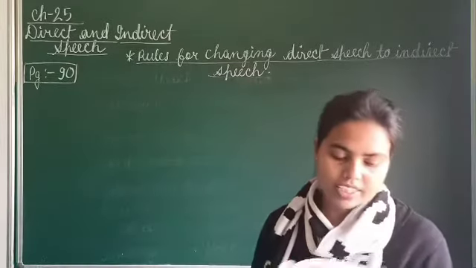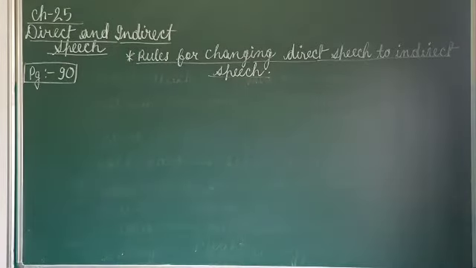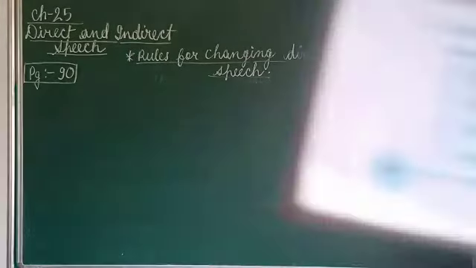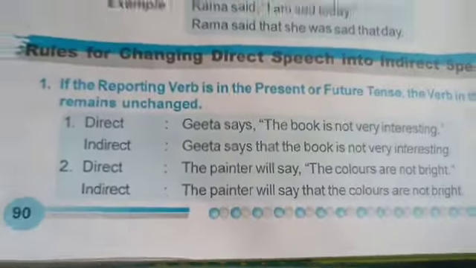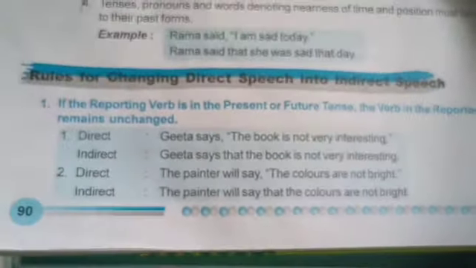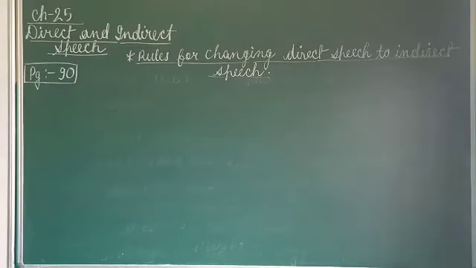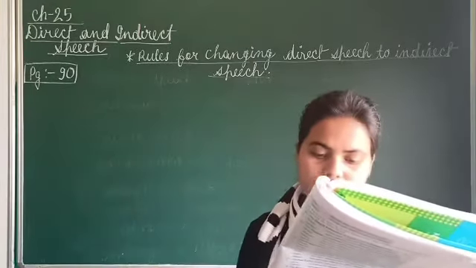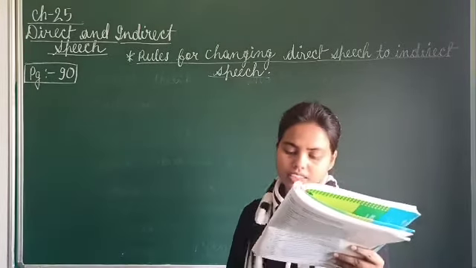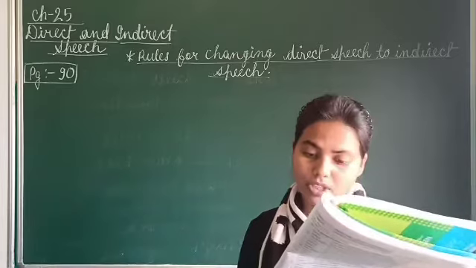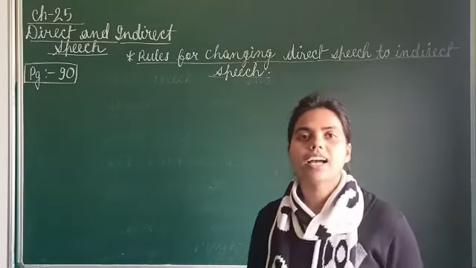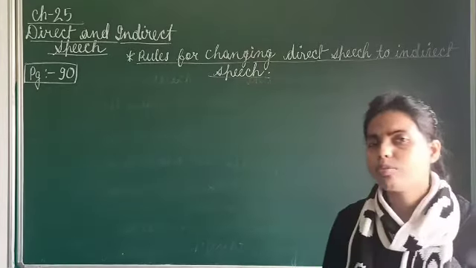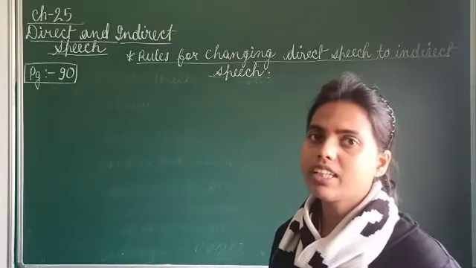Now the first rule is, I'll show you the book where I'm teaching. So I'm teaching you here. Okay. Rule number 1 says, if the reporting verb is in present or future tense, then the verb in reported speech remains unchanged. First of all, I hope you remember reporting verb and reported speech.